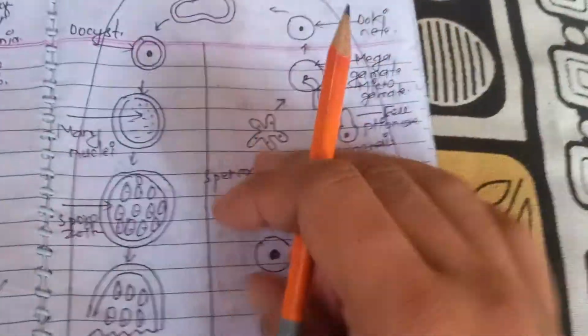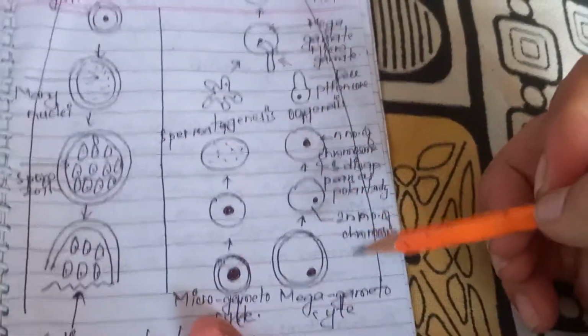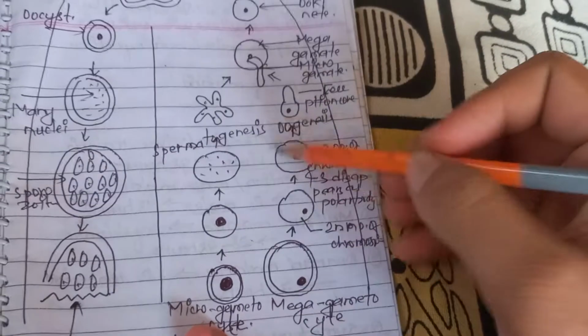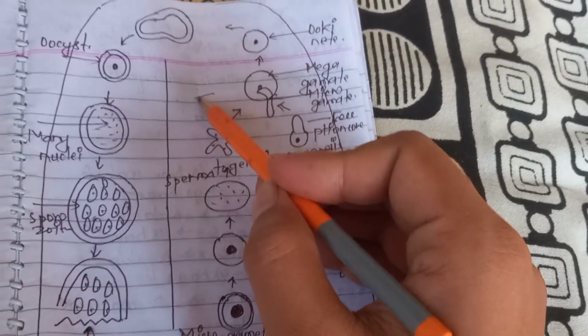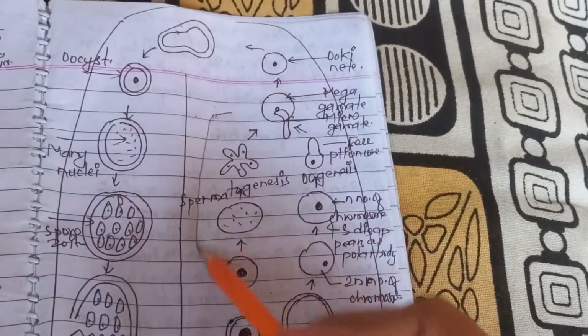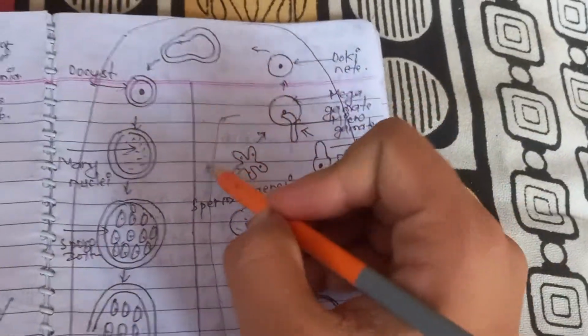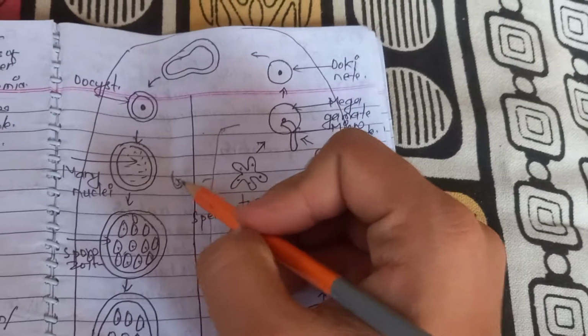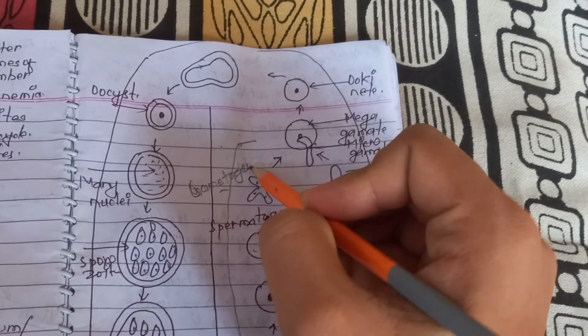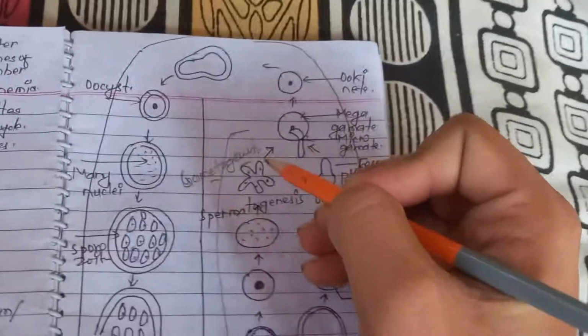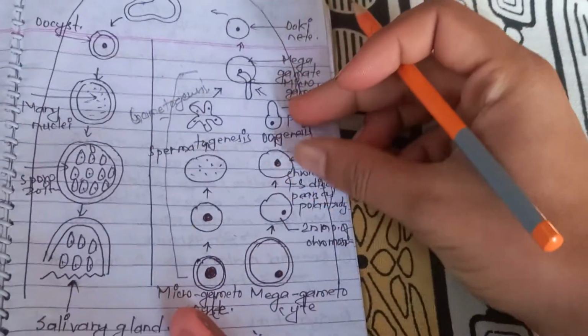First, we have gametogenesis. Gametogenesis includes from here to here. This is gametogenesis. Okay, gametogenesis means formation of gametes.